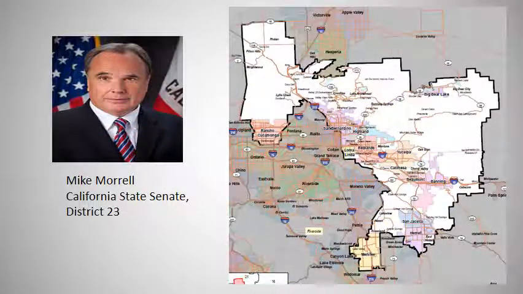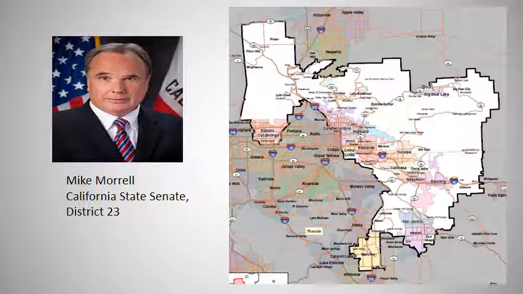Now, moving on to my state senate, I am under District 23, for which Senator Mike Morrell presides over. We can see in the map that we definitely have the same area as far as San Bernardino, Redlands, and Rancho, but there is quite a bit of expansion and difference in the coverage and the breakdown on this map.